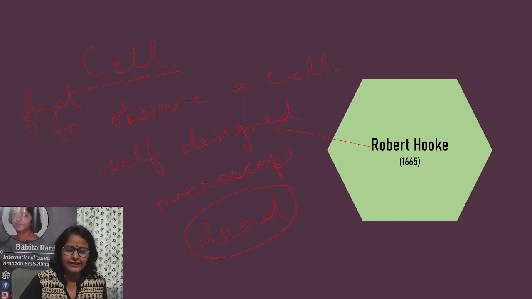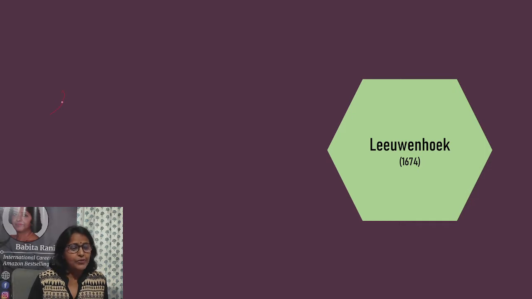observed was dead. Leeuwenhoek was another scientist who observed the first living cell. The microscope was further improved and so he was able to observe the first living cell. So the credit goes to Leeuwenhoek for observing the first living cell.